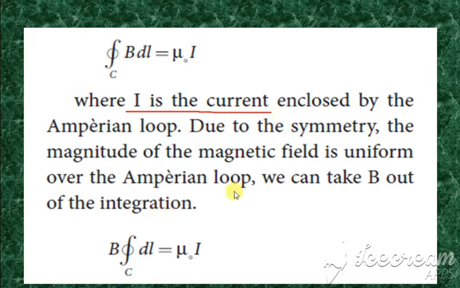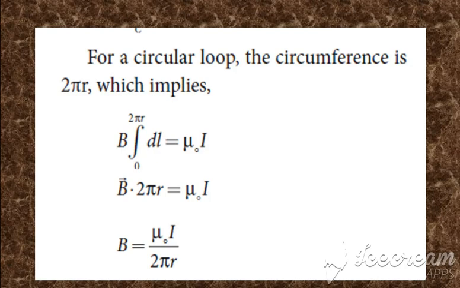Due to symmetry, we take B outside the integral because B is constant. If we take B outside, we get just the integral of dl, which is equal to mu naught into I. Now we apply the limits. Because this is moving in a circular path, we take the circumference, which is 2 pi r. So we apply the limit 0 to 2 pi r.